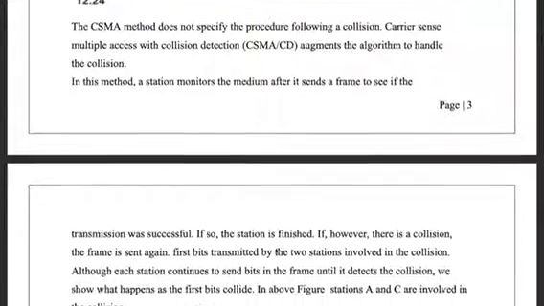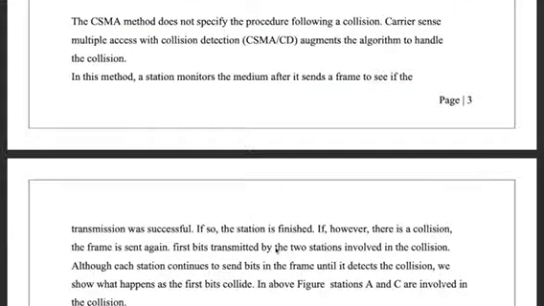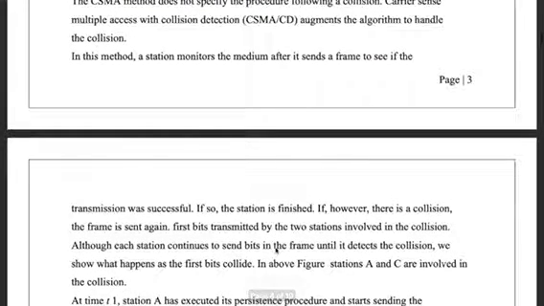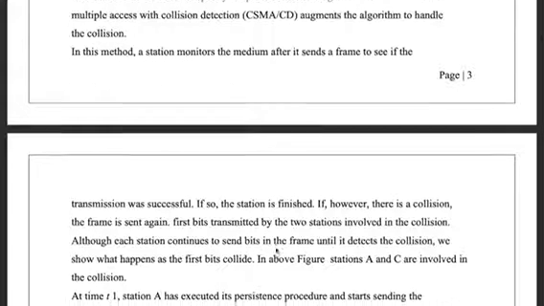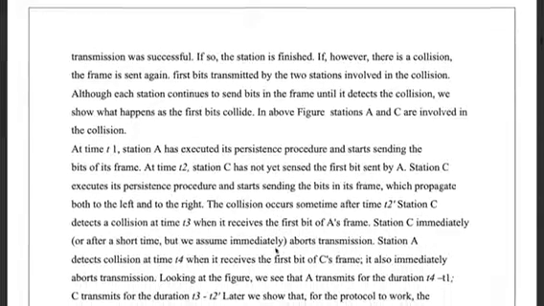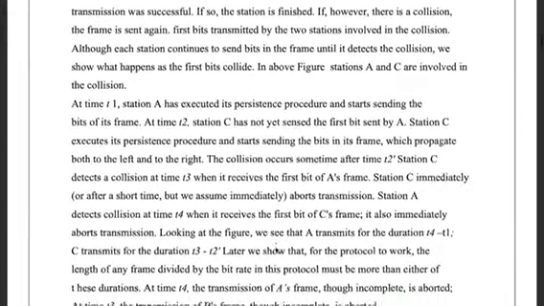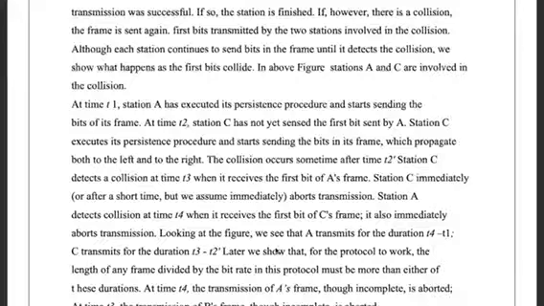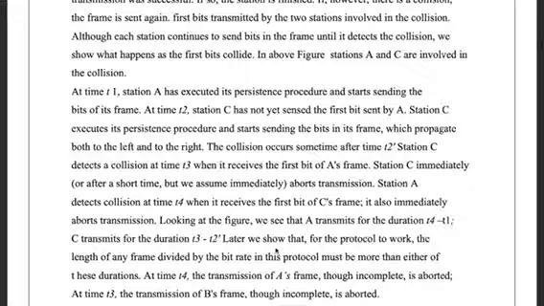The CSMA method does not specify the procedure following a collision. Carrier sense multiple access with collision detection augments the algorithm to handle the collision. In this method, a station monitors the medium after it sends a frame to see if the transmission was successful. If so, the station is finished. However, if there is a collision, the frame is sent again.